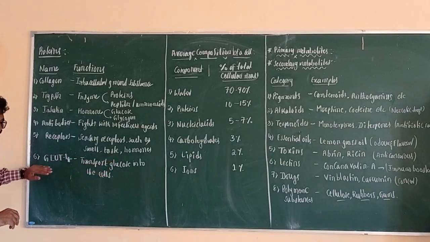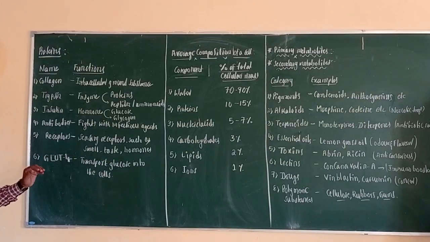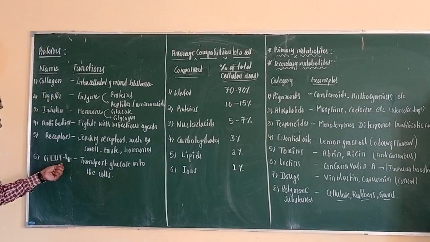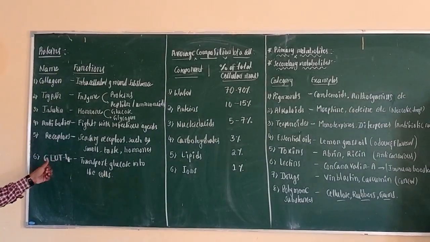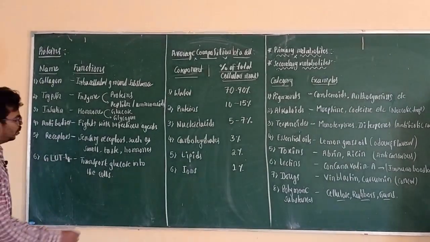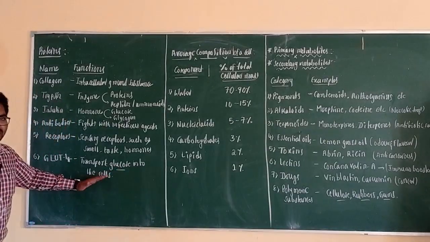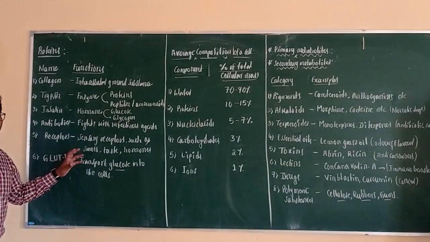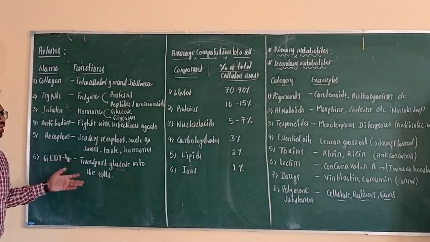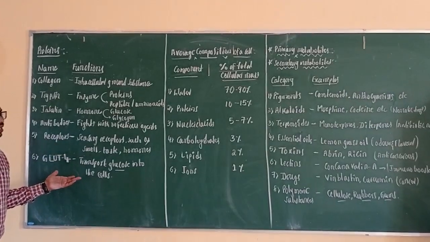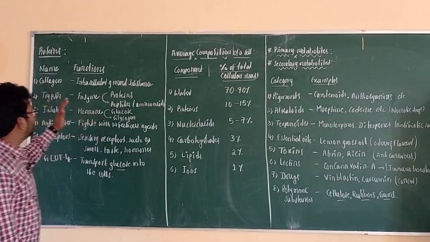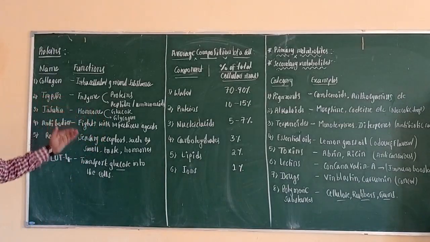These are the receptors. And another example of proteins is GLUT4, glucose transport protein 4. GLUT means glucose, T means transport, and 4 is a class of protein. It transports glucose into the cell. Without this, no cell can receive glucose, and without glucose they can't get energy, and that leads to death. And this is regarding the different examples and their functions.